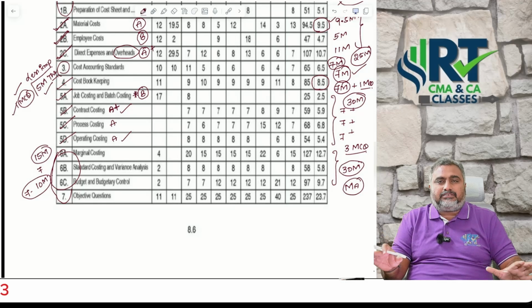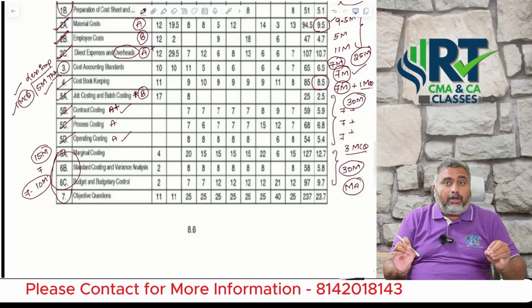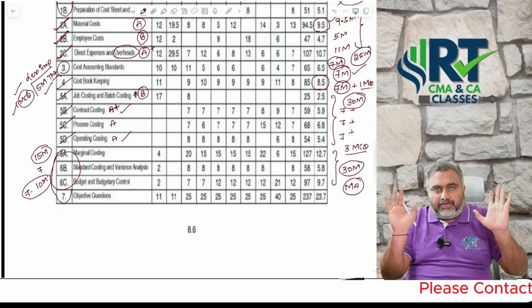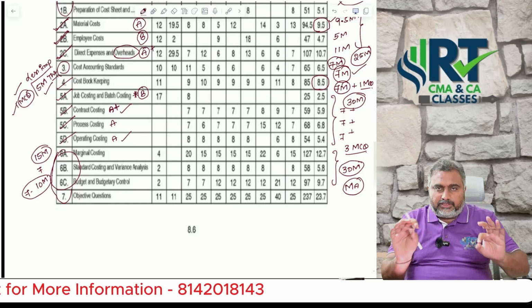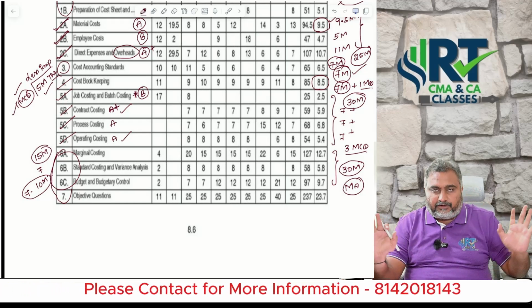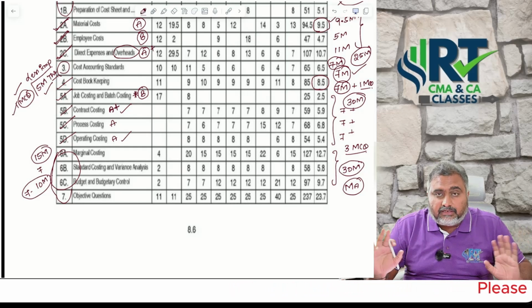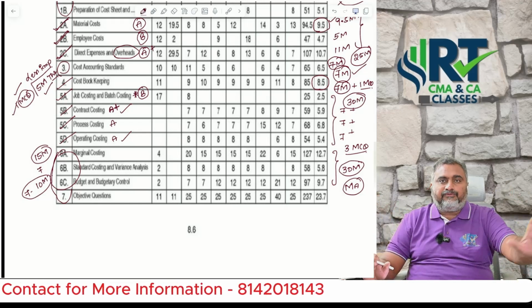Group 1 marginal costing was so easy. If you are thorough with the formulas, you can solve the problems very comfortably. So whatever material I gave you in the classroom regarding marginal costing, just go through that material, prepare theory from that, just go through the material given by RT sir. That is more than enough to handle marginal costing and secure 15 marks.